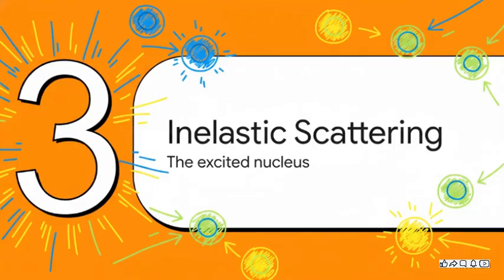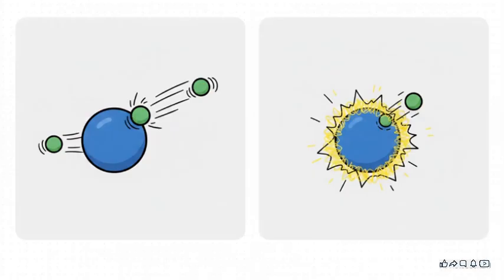All right, let's transition to the second type of interaction. Section 3, inelastic scattering. This is where the rules about energy completely flip. Now, unlike that perfect energy conservation we just saw, in an inelastic event, kinetic energy is absolutely not conserved. But remember the golden rule of physics. Energy can't just disappear into nowhere, right? Instead, the outgoing particle actually flies off with less energy than it came in with. Why? Because a chunk of that kinetic energy was swallowed directly by the target nucleus itself.